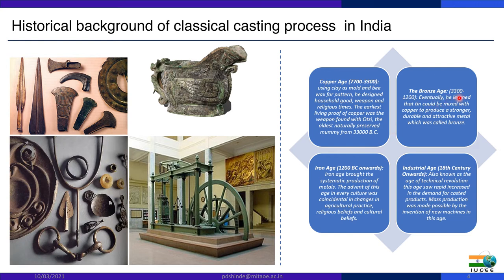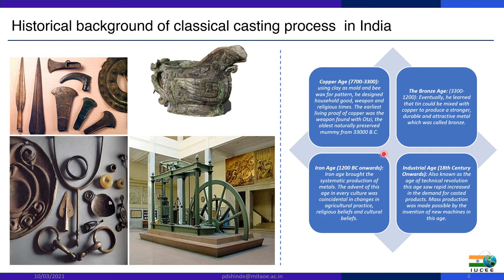The Bronze Age, 3300 to 1200. Eventually, man learned that tin could be mixed with copper to produce a stronger, durable and attractive metal which was called bronze. Likewise, if you consider various ages, development in the casting process has been done, and today we have come up with n number of casting processes.